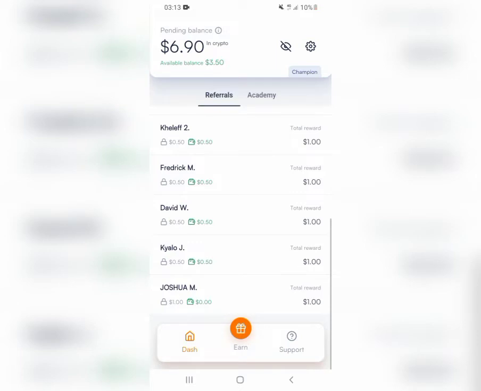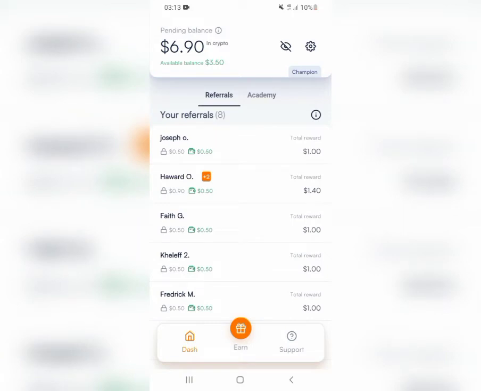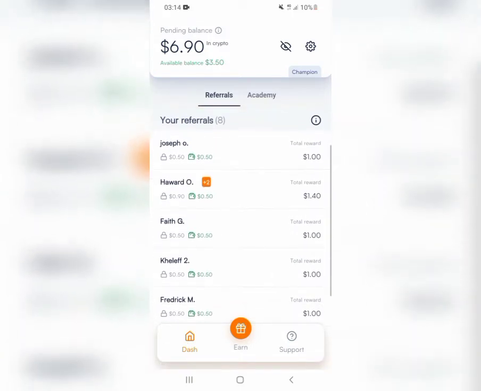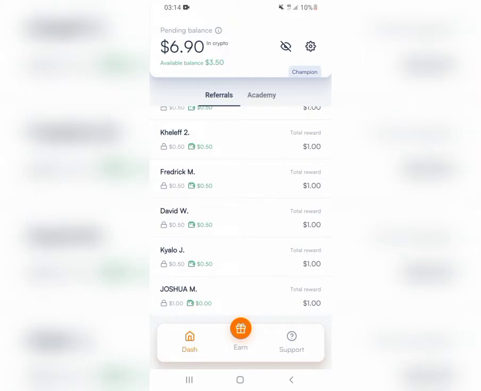So if you share your invitation link with 10 friends, and all those 10 friends sign up using your link, you have earned yourself 10 USD, and each of those friends will earn 2 USD. That is what we call the sign up bonus. Then you can invite more and more people, and you will keep earning more and more money on this platform.